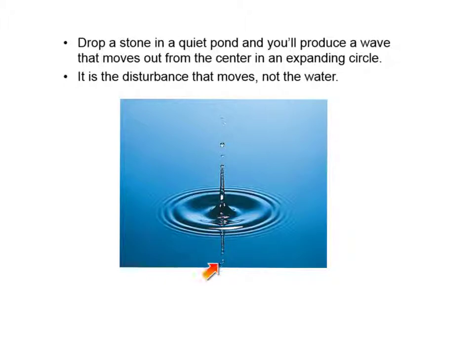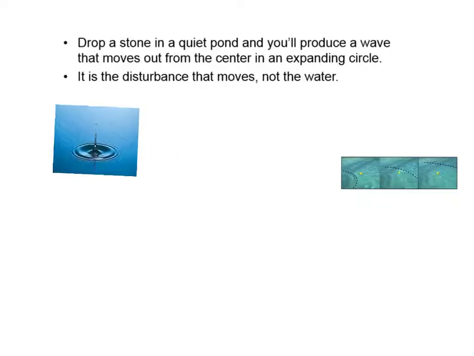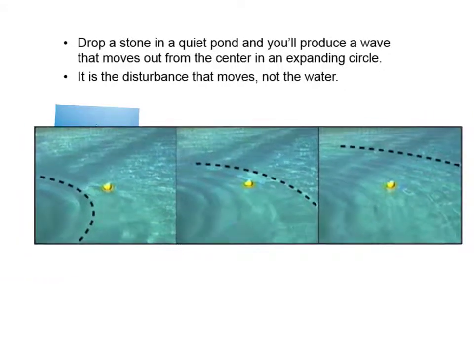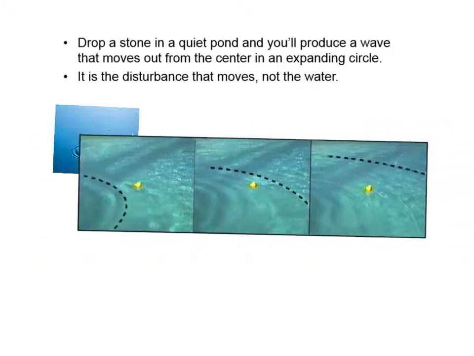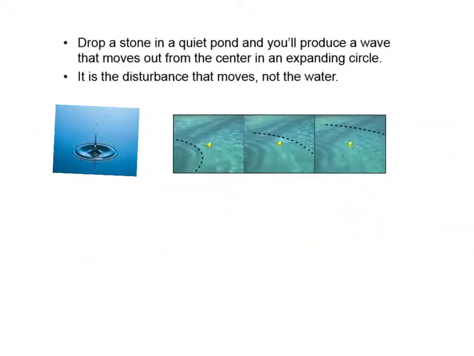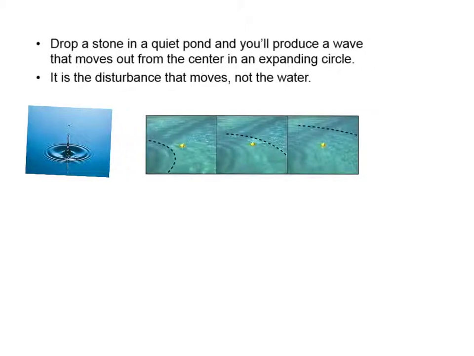It's the disturbance that moves, not the water. If you've ever seen a duck sitting on the surface of water as a wave passes under it, the duck stays in place because it's the energy that's moving under the duck as that wave passes by.